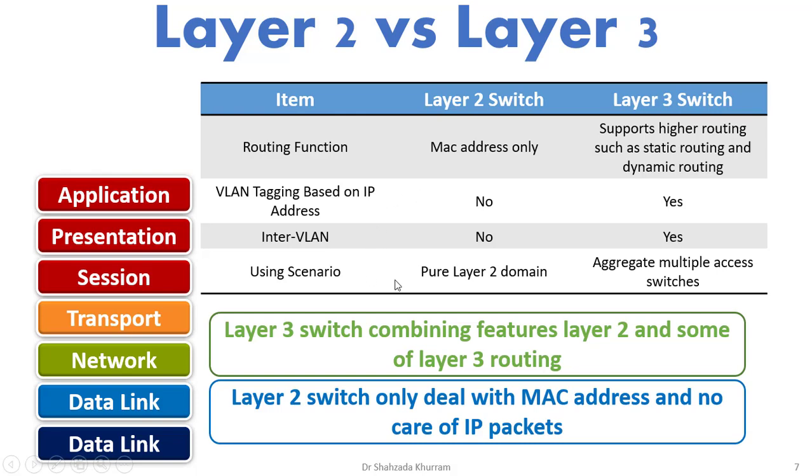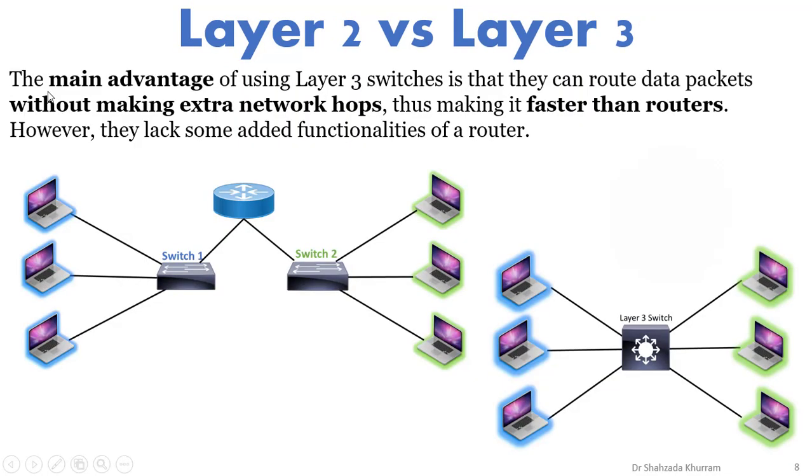When we talk about scenarios, layer 2 only works in a layer 2 domain, and layer 3 works in layer 2 and layer 3 as well. Also, a layer 3 switch can aggregate multiple access switches. The main advantage of using a layer 3 switch is that it can route data packets without making extra network hops, thus making it faster than routers. However, they lack some added functionality of a router. As I told you before, we cannot compare a layer 3 switch with a router. A router has more capacity and capability for routing.